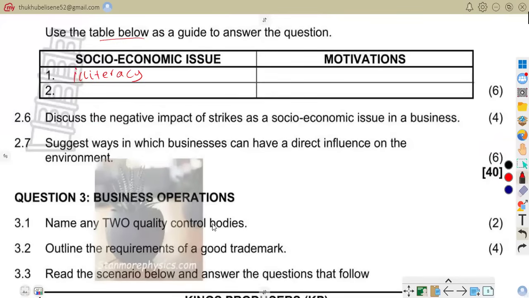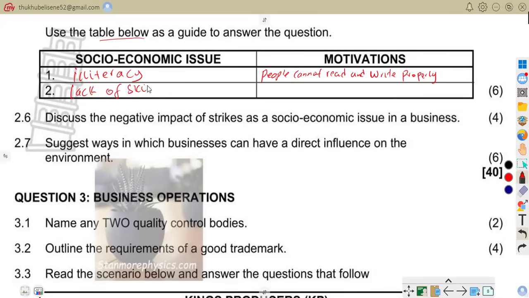As we are asked to motivate our answers, people cannot read and write properly, so that limits their opportunities. Now we are to go to another challenge. The socio-economic issue is lack of skills.